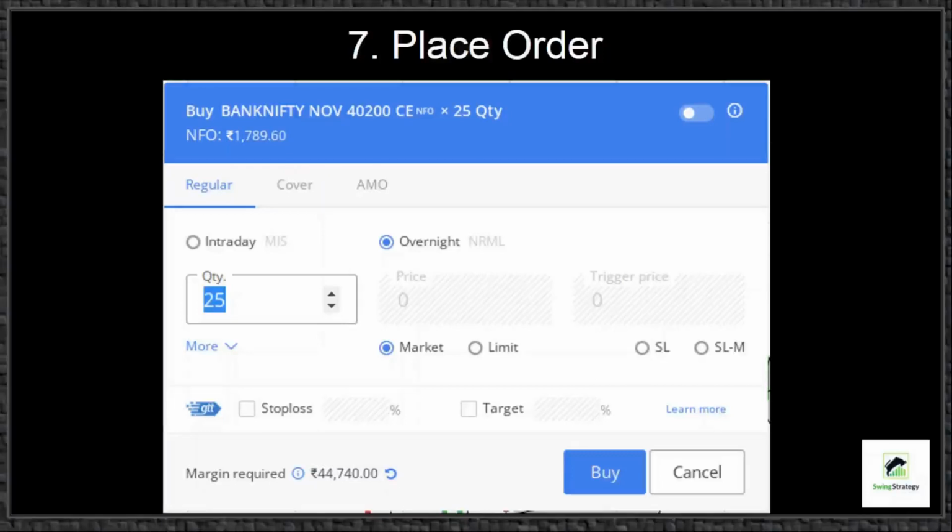Here also you can choose to buy at market price or limit price. I would always recommend the limit option. Here also you can put a stop loss using the SLM facility, or you can use the GTT stop loss target facility. Very importantly, we have to check the margin requirement before placing the order.